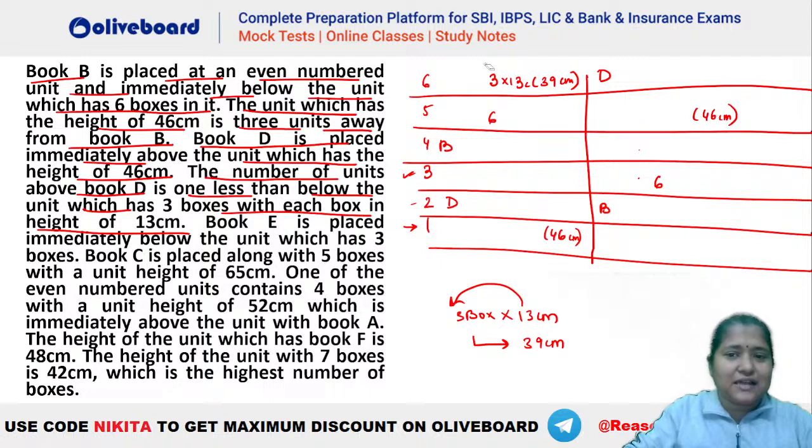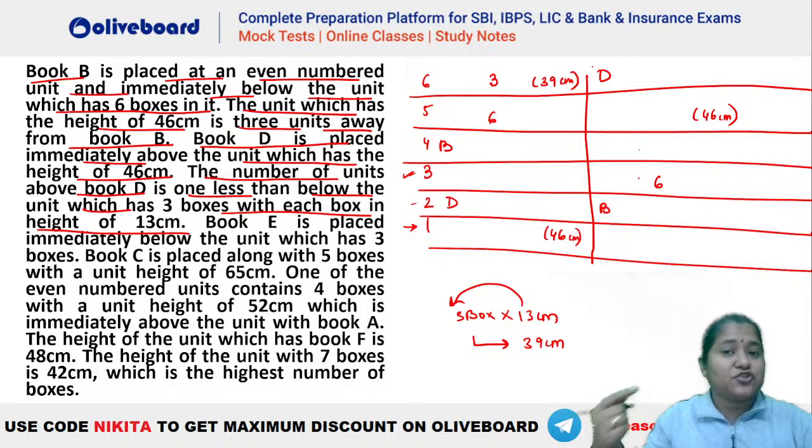Let's not write 13, that we can anyways understand. So this is the number of boxes, and this is the total length. Similarly, in the second case, if we have 0 boxes above D, that means we should have 1 box below 39. So in this case, this will be your 3 boxes with 39 centimeter here. I hope this is clear, everybody, what we are doing.